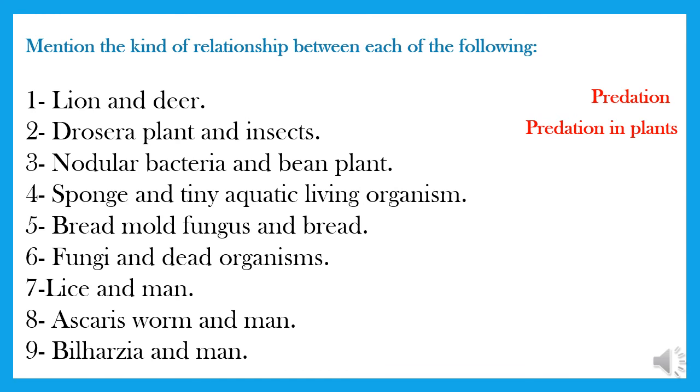Number 3, nodular bacteria and bean plant. Super, it's mutualism, because both of them get benefit from the other. Number 4, sponge and tiny aquatic organism. Amazing, it's commensalism. One gets benefit while the other neither gets benefit nor is harmed. Number 5, bread mold fungus and bread. I said any type of fungi like bread mold fungus and any remaining food, it's saprophytism, amazing.